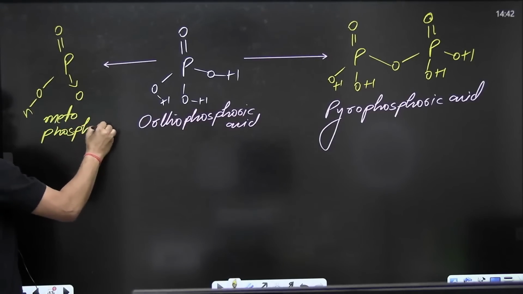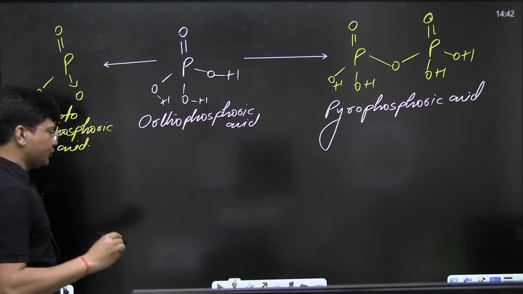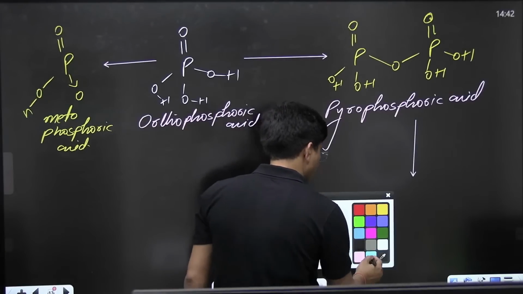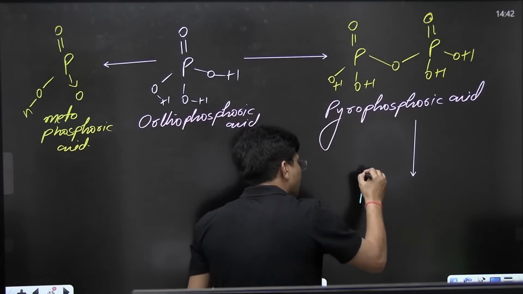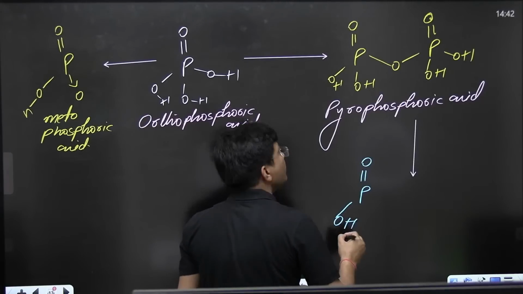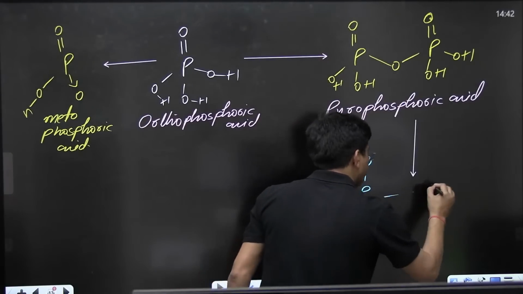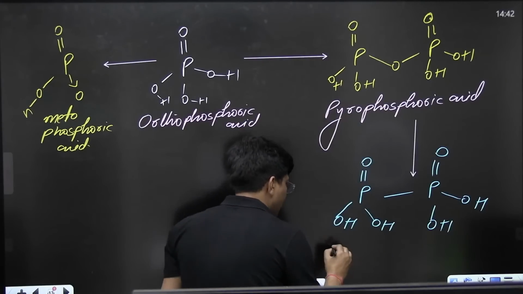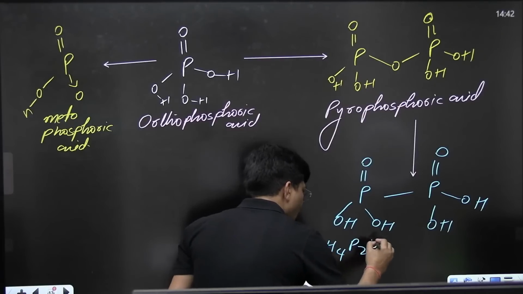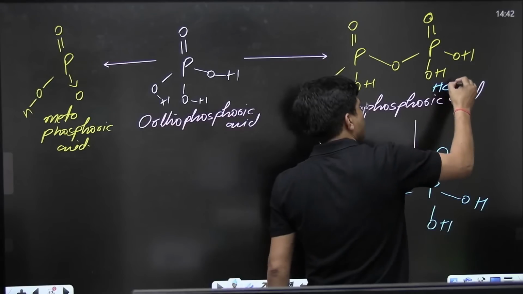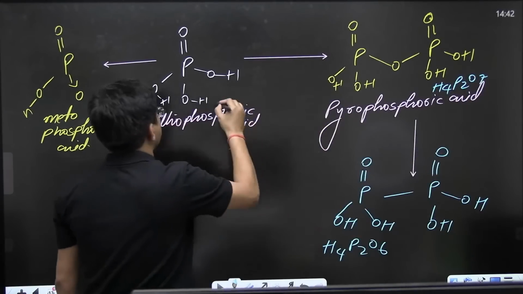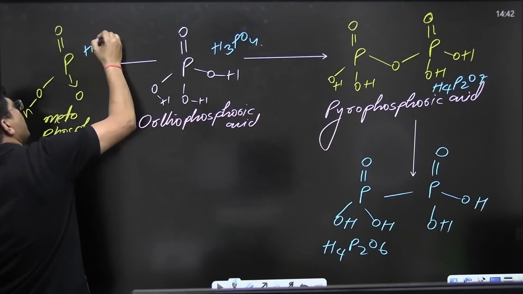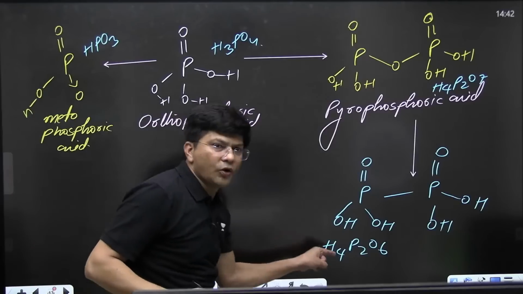Phosphoric acid. Now see to it, everyone. P double bond O, OH, what do you call it? H4P2O6. This was H4P2O7. This was H3PO4. This was HPO3. What do you call it? What's the name?